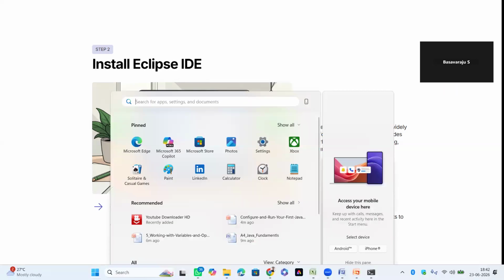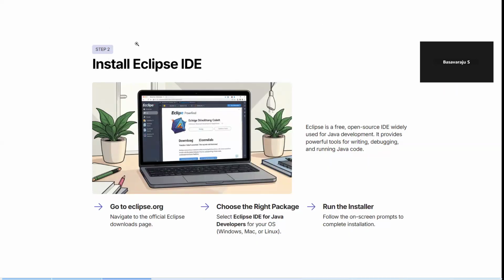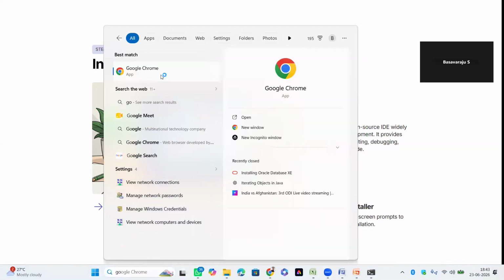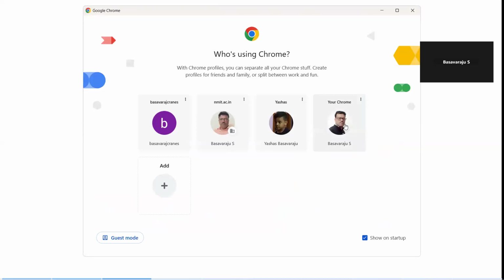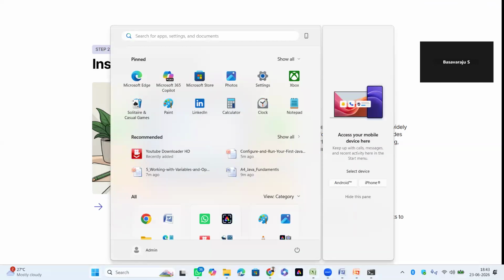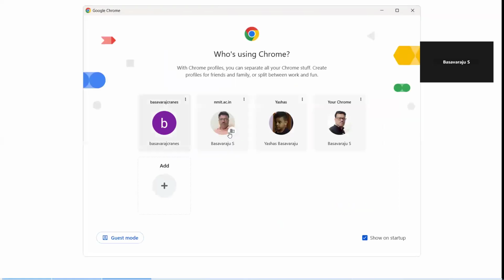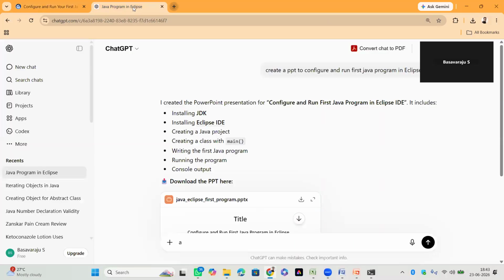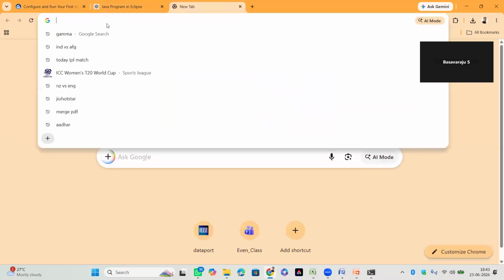Once you go to the website here, just a minute. Just go to your Chrome browser and you can search for it.